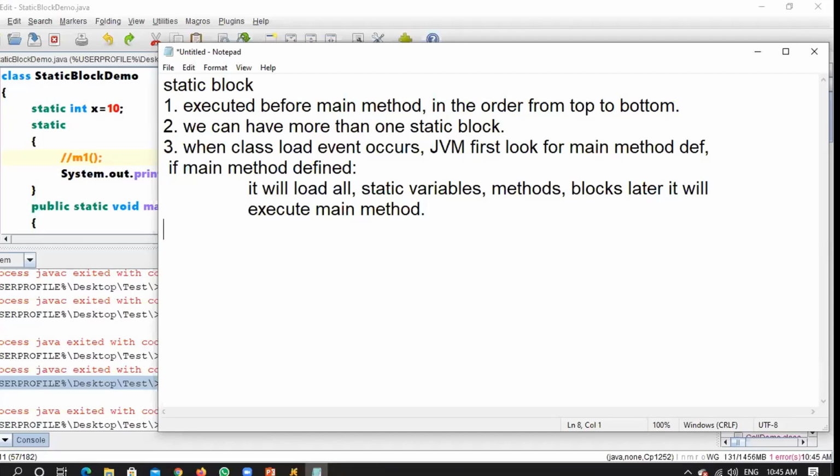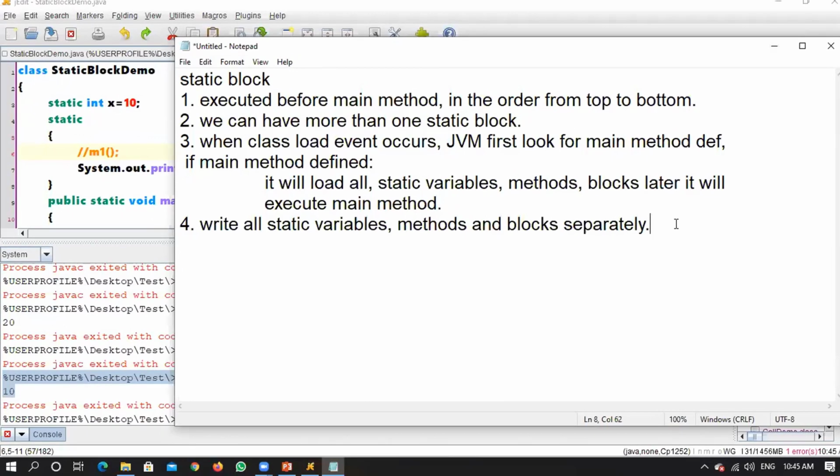Understood a few important conclusions. The last one: write all static variables, methods and blocks separately, right? Don't nest those things. Don't write, within a static block, one more static method. Don't do it like that, right? If I missed any points, you can just remind me. And these are the basic and very important points that you have to remember.